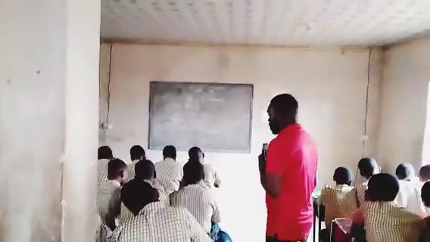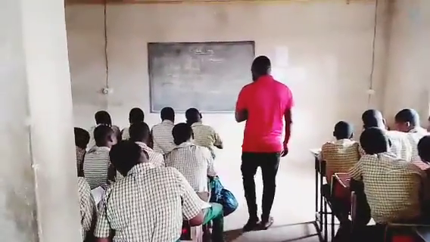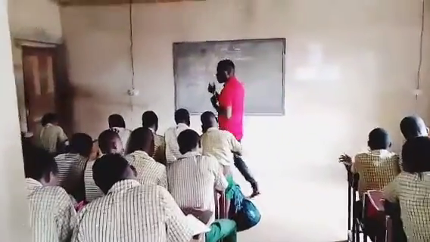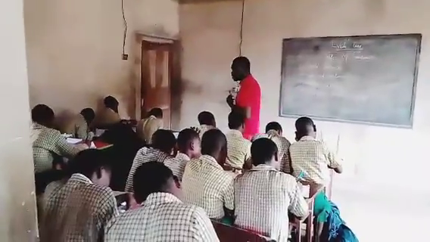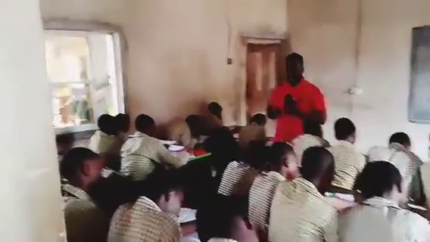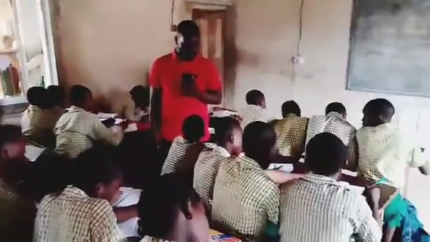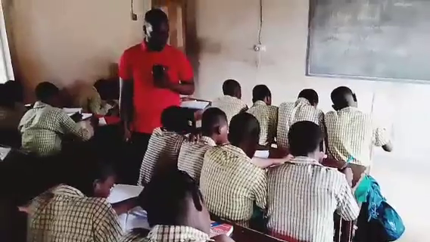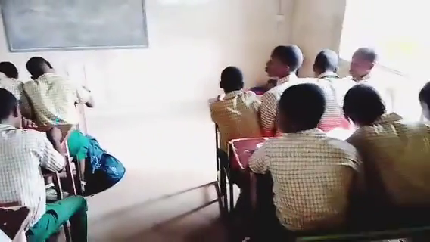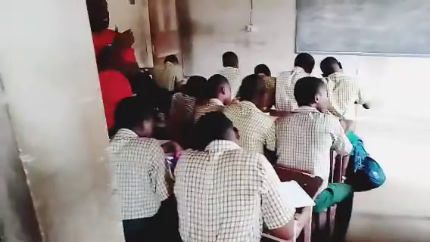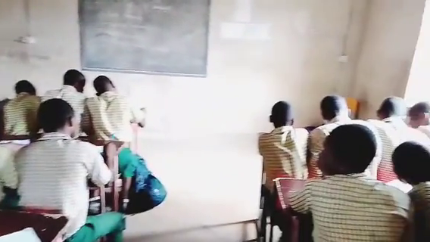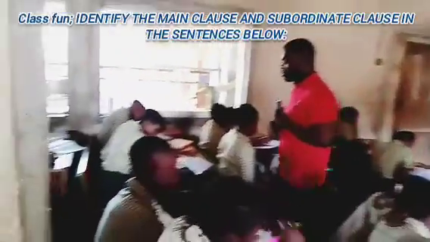Now, take this classwork. Identify the main clause and the subordinate clause in the sentences below. You're not writing? Why? You're sharing with someone. All right. Look for something and then participate. Join them in doing something.